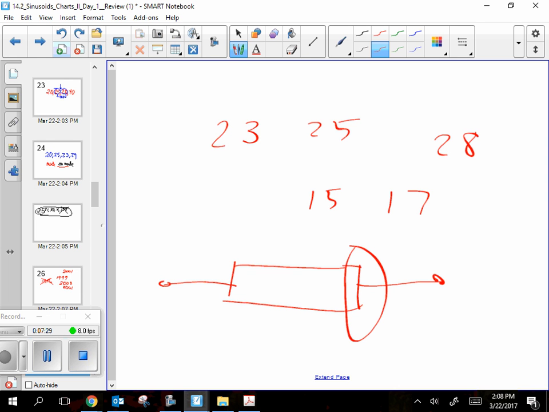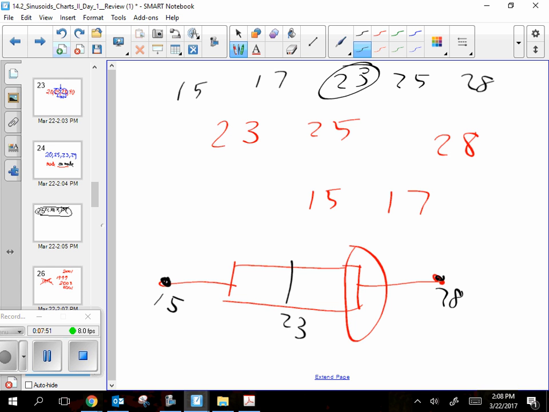All right, so what would be on the end here? Just help me. I know you might be right, but what's here? 15. What's at the other end? 28. 28 was the biggest one, I think. And then I've got to find the middle one to be in the middle, so I'm going to write 15, 17, 23, 25, and 28. 23's in the middle, so that goes here. And then, oh, so do you get how it's really not that bad once I get it down to only 5 numbers and there's 5 spots for them to go?